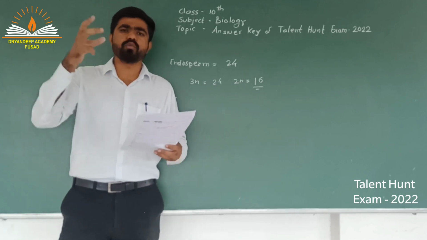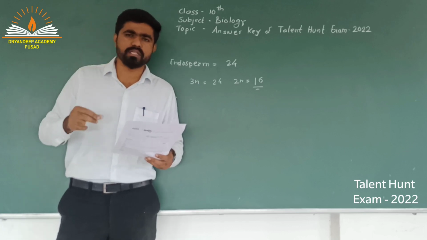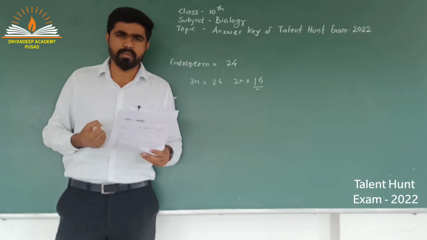So what will be the answer? Actually proteins are too big to pass. Blood cells are also very big, so they cannot pass through the glomerular filtration membrane.